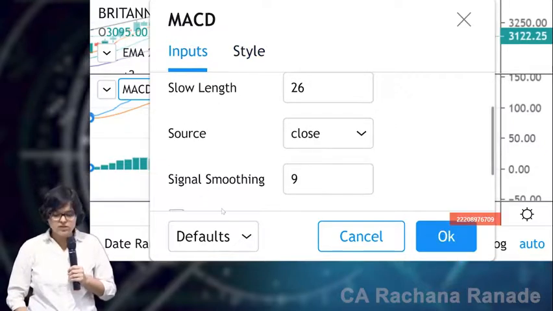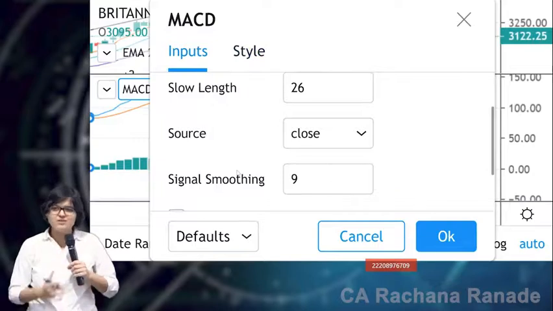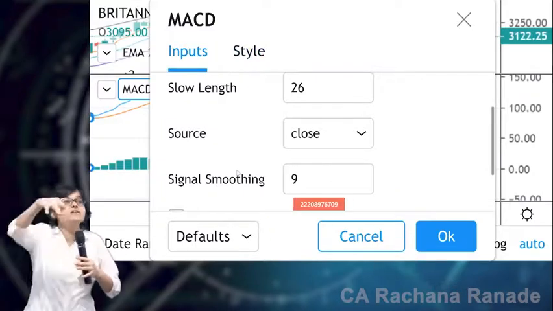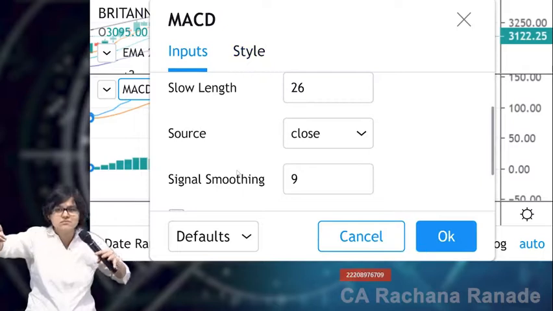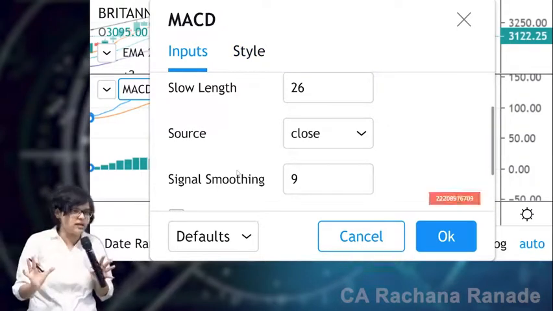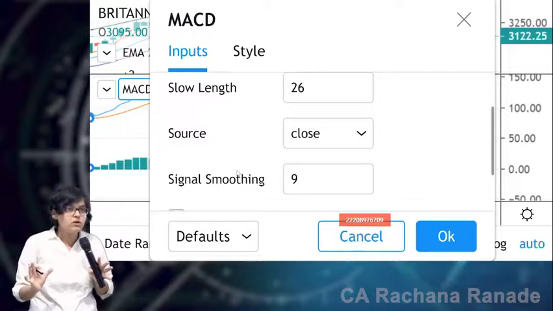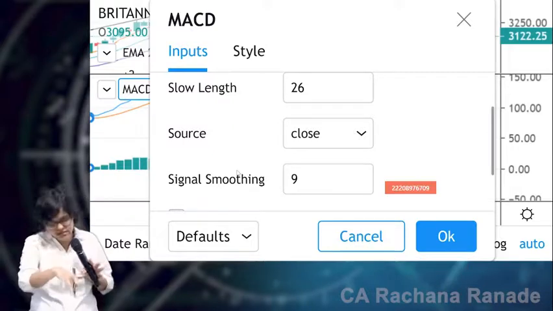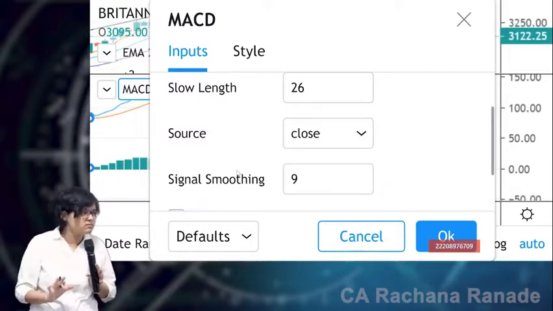Okay, now you see a signal smoothing. Smoothing, it's okay. It smoothens out. It's an average of an average, so it's smoothening out. That's why smoothing. But if you don't get it, forget it. It's just an average. 9 days average of MACD. Is this also okay?